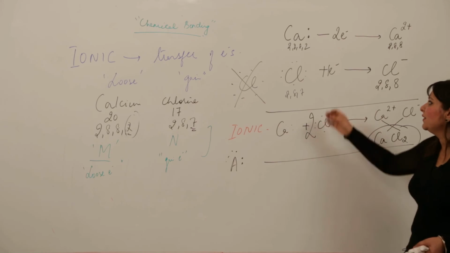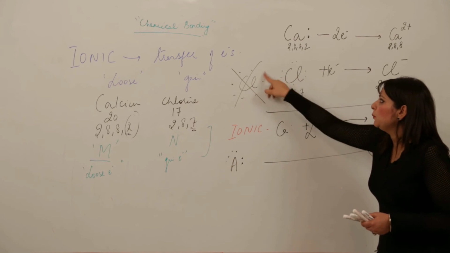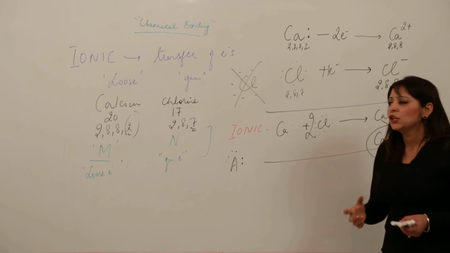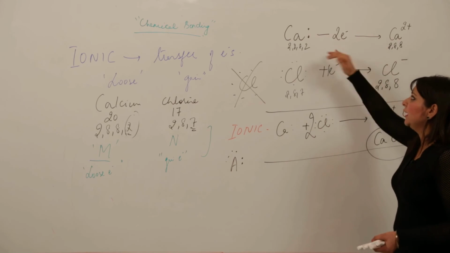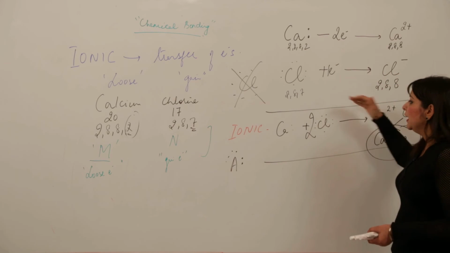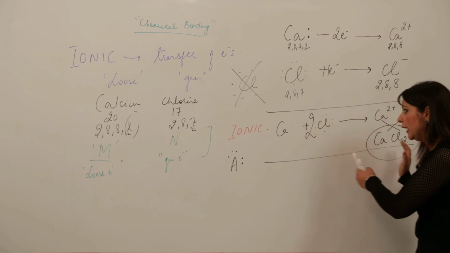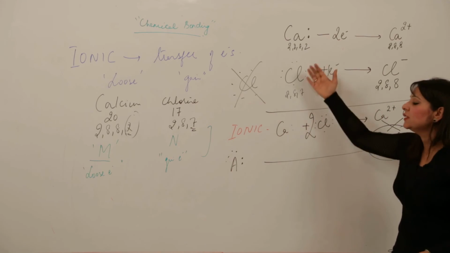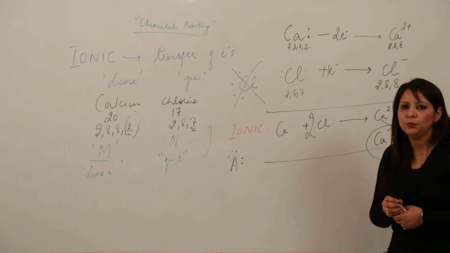We may write here also by multiplying it with 2, making it 2, but it will be more difficult. So it is better to write whatever it wants to donate, write whatever it wants to accept, and then just club up. When you club up, then you can write the 2, 3, it will be clear from this side. So this is the way to represent the ionic bond.